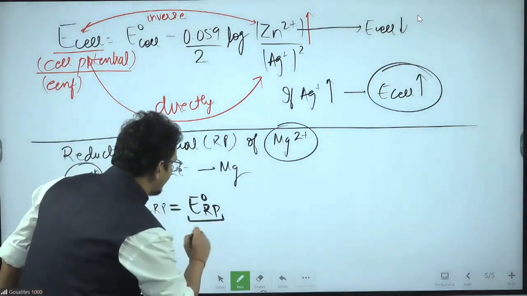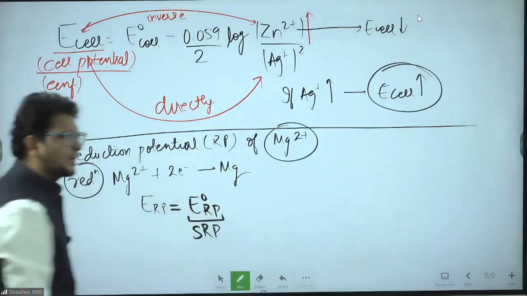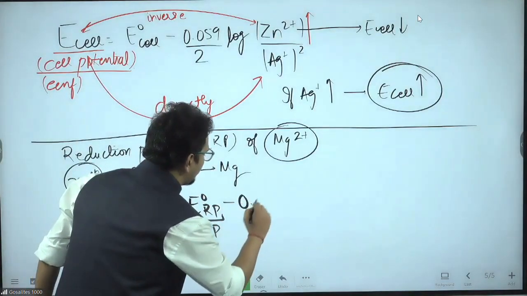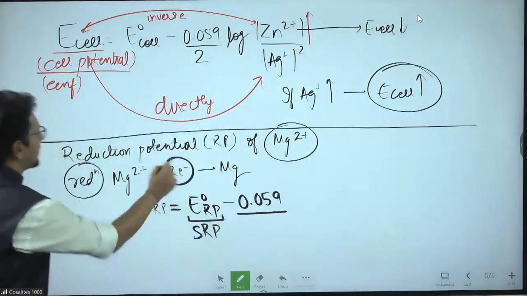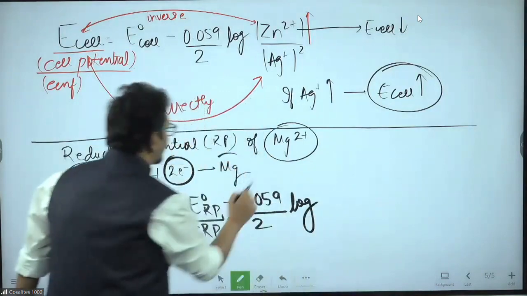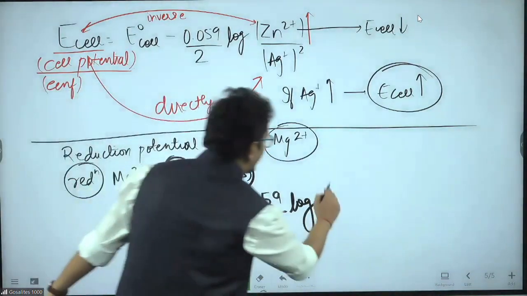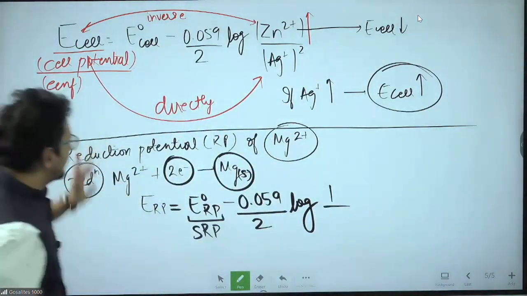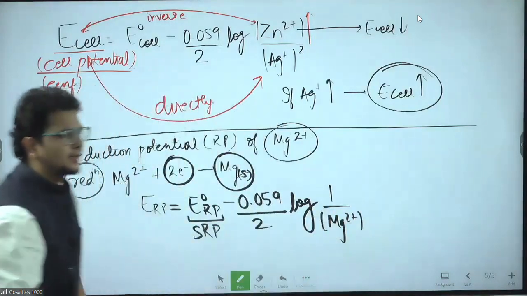This can also be written as SRP, standard reduction potential, same symbol. Minus 0.059 by N. How many electrons transferred? Sir, 2 electrons transferred. Log. Product is a solid metal, so activity is taken as 1, divided by Mg2 plus concentration.